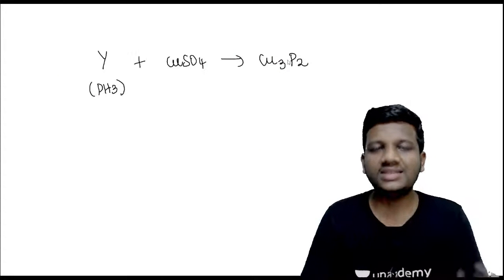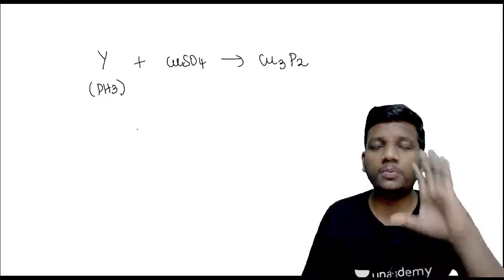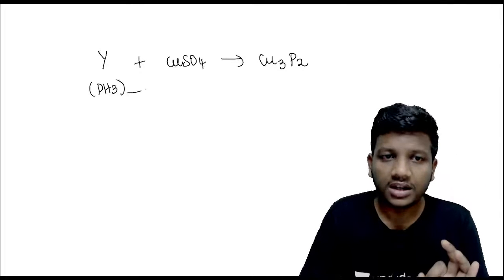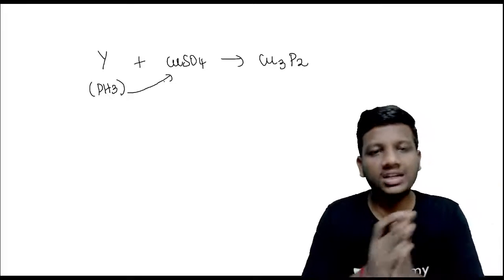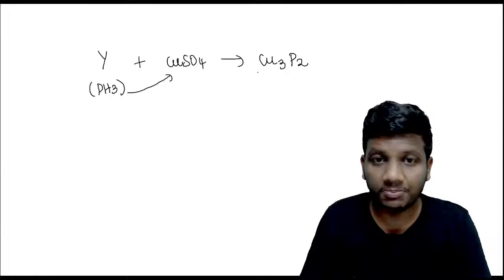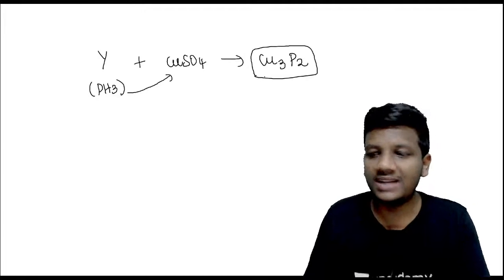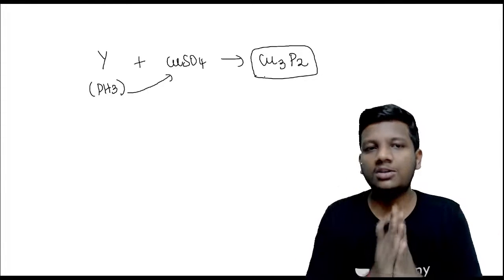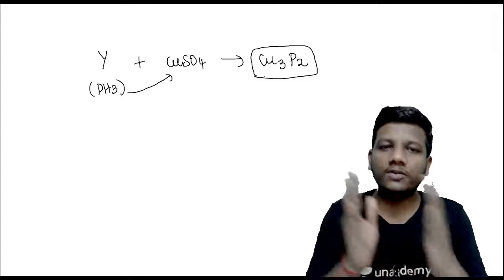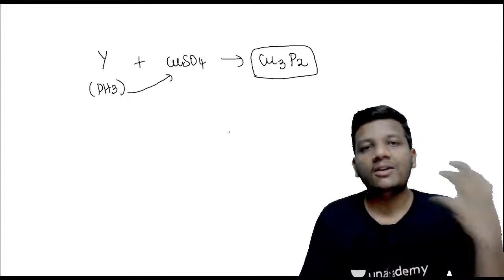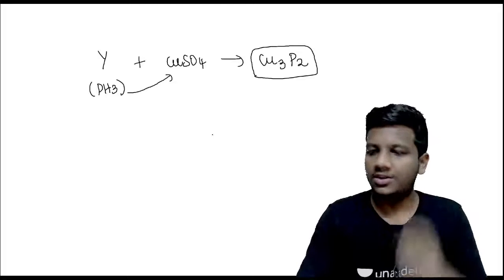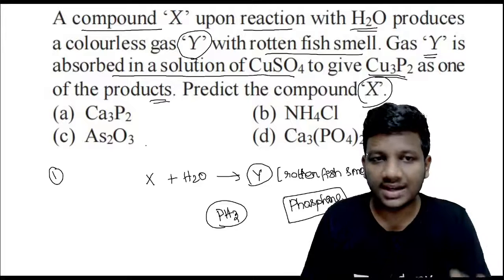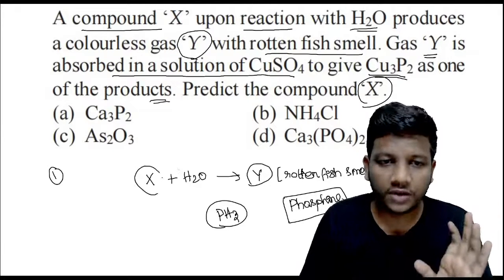You might have read in the phosphine topic, they have clearly given this equation. If you pass phosphine into the copper sulfate solution, Cu3P2 is evolved along with what, guys? What is the name of the other compound which gets evolved along with Cu3P2 when phosphine and copper sulfate solution are reacted? It is to confirm that my compound Y is phosphine. Now they are asking, predict the compound X. We have to find out the compound X, guys.